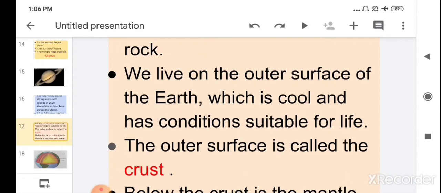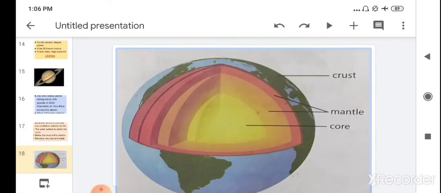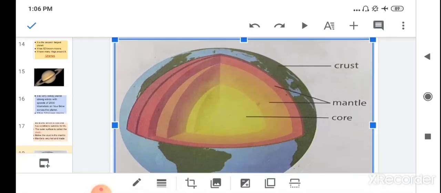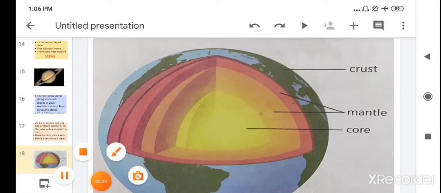It has air and soil which are suitable for life. The outer surface in which we live is known as the crust. If you see the structure of the earth, it is cut to show the different layers of the earth. So we live on the outer surface.